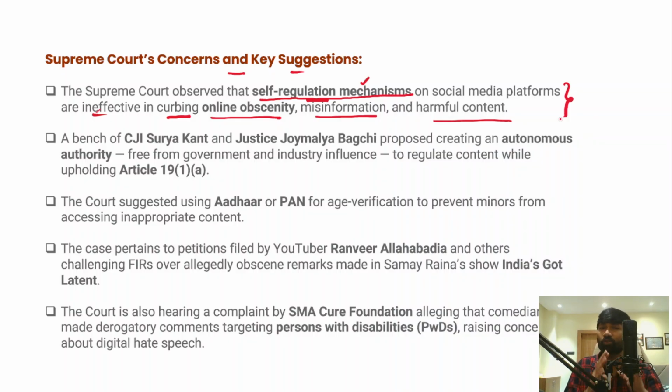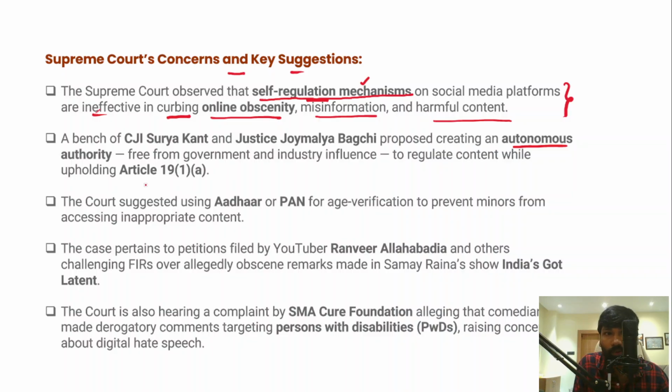A Supreme Court bench of CJI Suryakant and Justice Joymalya Bagchi has proposed a solution for the same, which is an autonomous authority. Now, what is the responsibility of this autonomous authority? The responsibility of this autonomous authority is the regulation of online obscenity, protection of free speech, prevention of the spread of fake news online, and at the same time, age verification through Aadhaar and PAN card, right?